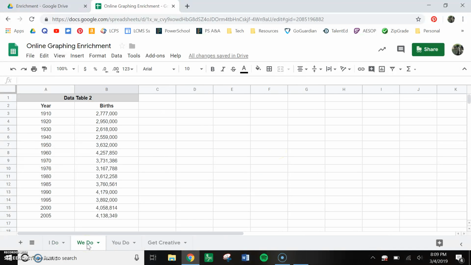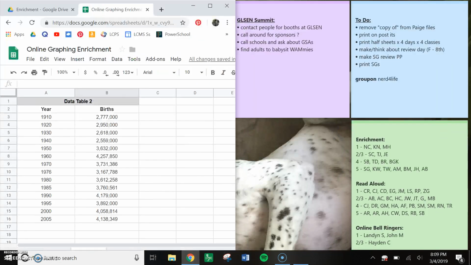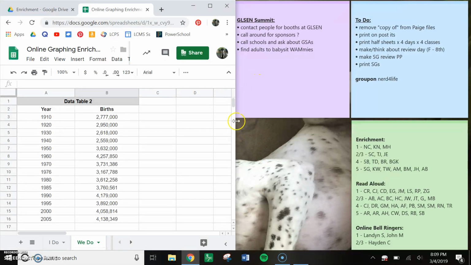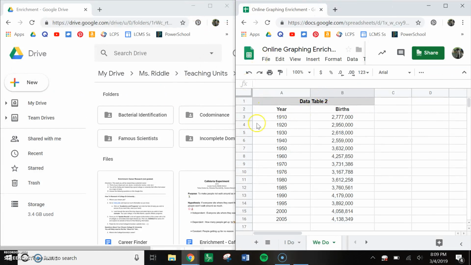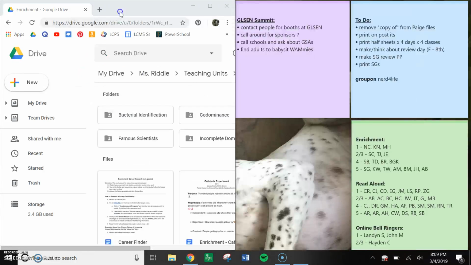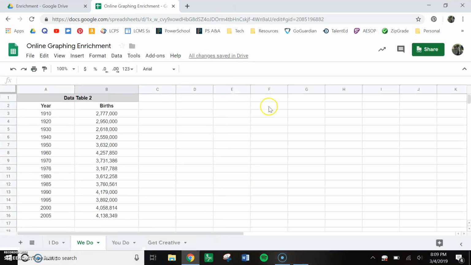So now we're going to do this together. I don't know exactly how I had this in my head. So maybe what you need to do is drag your screen and snap it this way. And then in a new tab, I need you to snap this on this half of the screen. So you see how I did that? Now I got two screens going at the same time. I'm going to put mine all back together though. If you need help with that little section, let me know. I'll come over and help you.